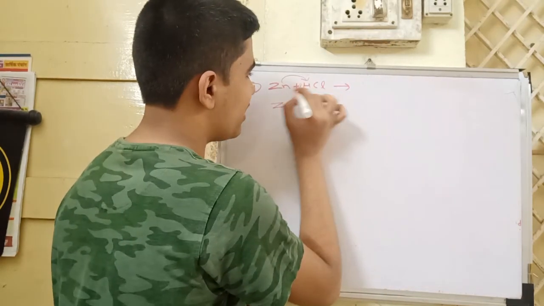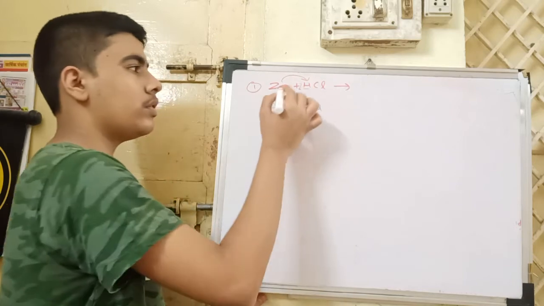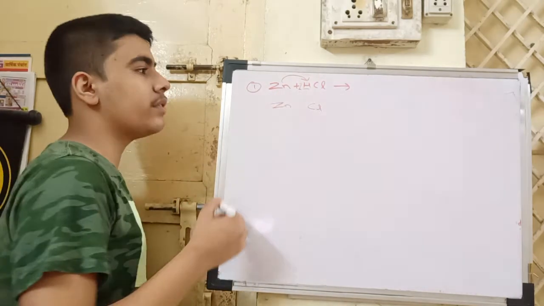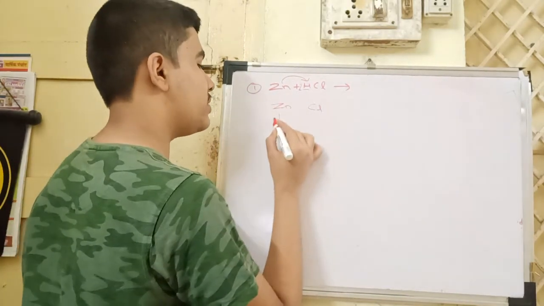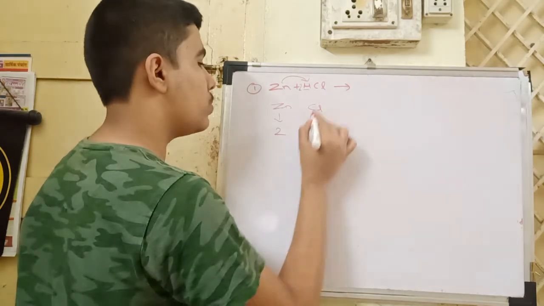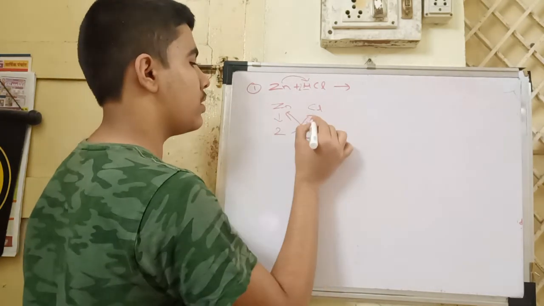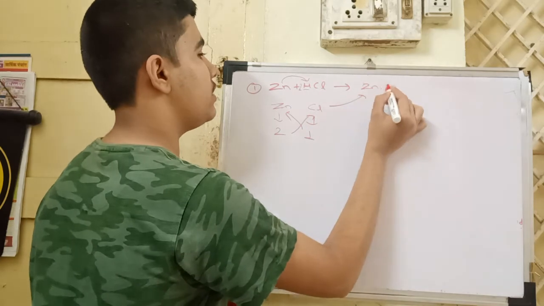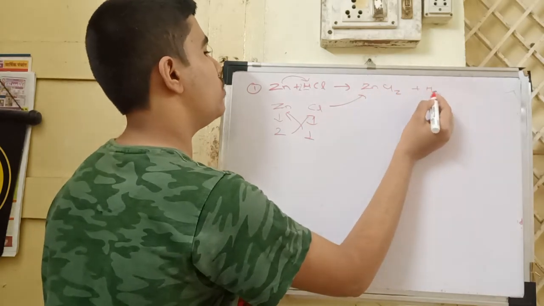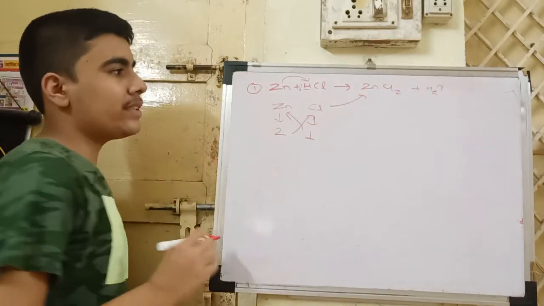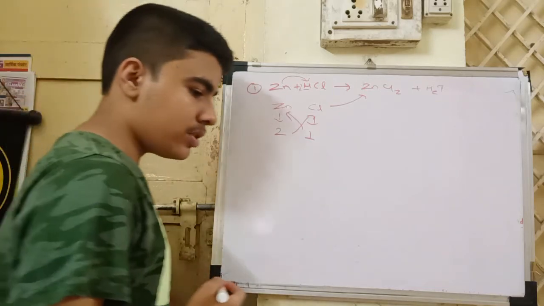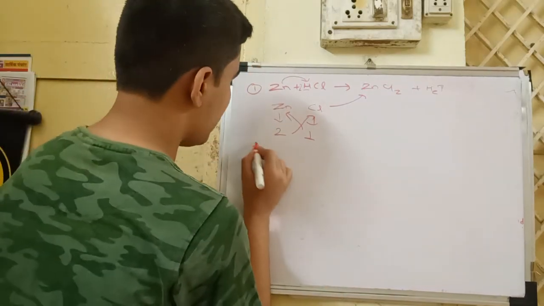For balancing we will take 2Cl. You also have to balance the equation when you are giving exams. So valency of zinc is 2, Cl is 1, exchange, it will be ZnCl2 plus H2 released. Like this you have to solve all the problems. Now I will give you some problems for solving.